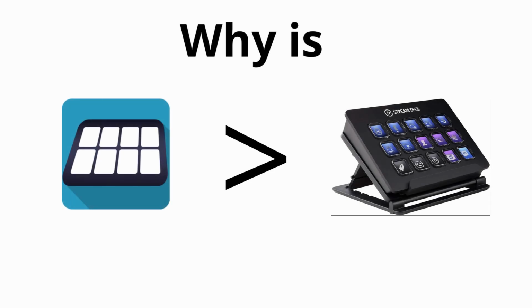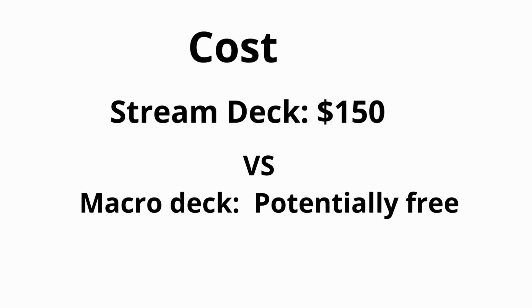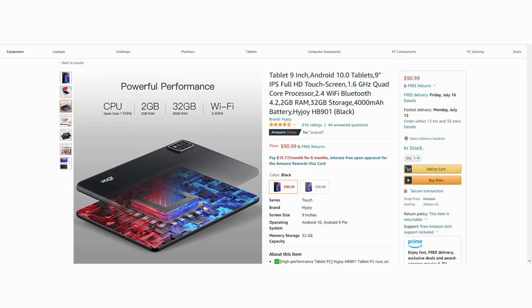But why is using Macrodeck a better choice than just buying a Stream Deck? Well, first of all, cost. A standard Stream Deck will cost you upwards of $150. Well, if you have an Android tablet or phone, Macrodeck is free. And if you don't, you can get a usable one for just under $100, or less even.